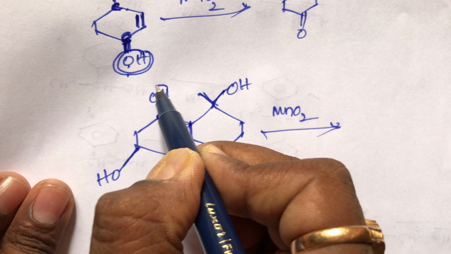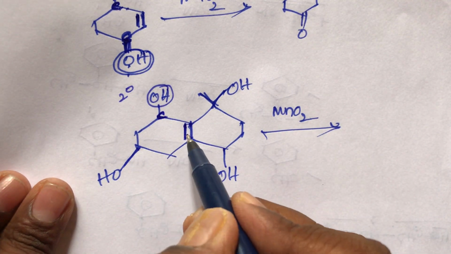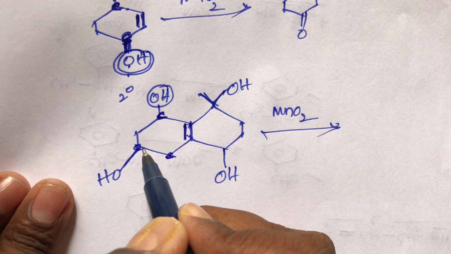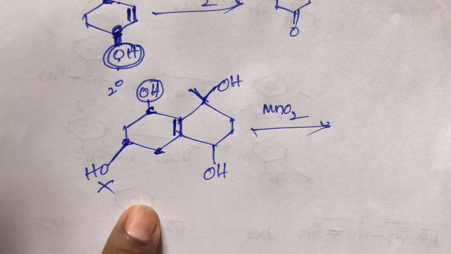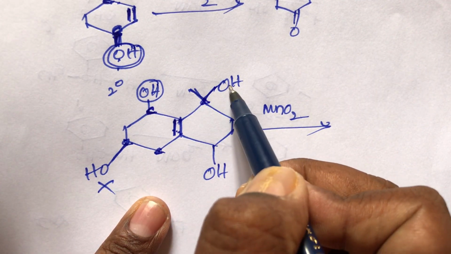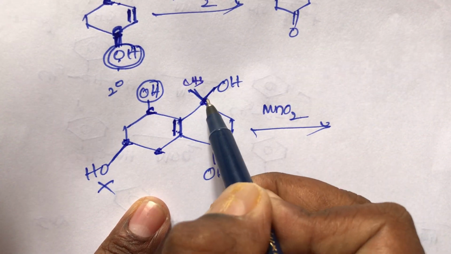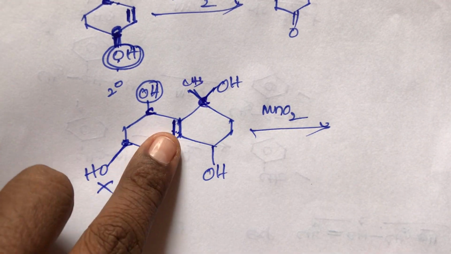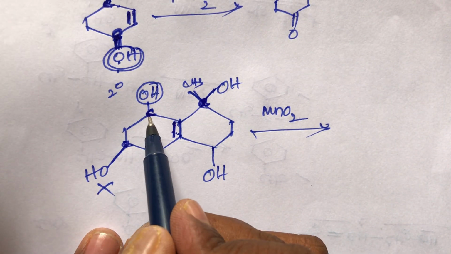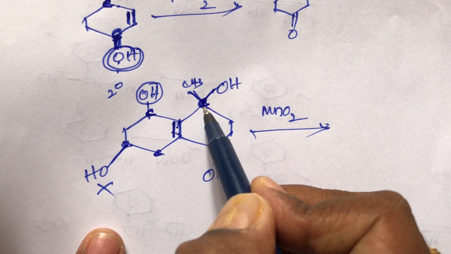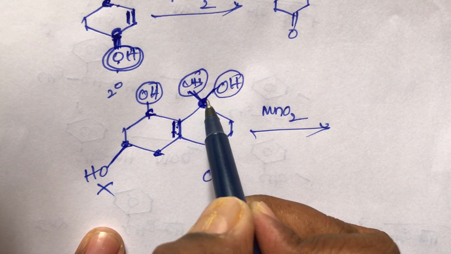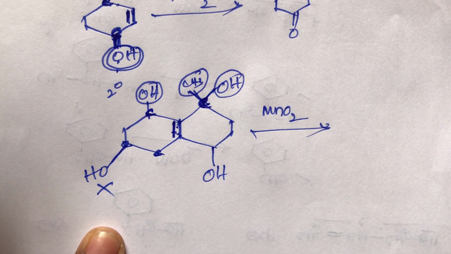This allylic carbon has a secondary alcohol, students. This double bond's next carbon here also has a carbon, but there is no OH group, so this is not oxidized. Why? Because we consider only the double bond's next carbon. This double bond next carbon has an OH group and one methyl group, but this is a tertiary alcohol. Remember, student, if the double bond next carbon has an OH group it can easily oxidize, but it must be a secondary carbon. This compound has one CH3 and one OH, but this double bond next carbon is a tertiary carbon. Tertiary carbons cannot be oxidized with MnO2.